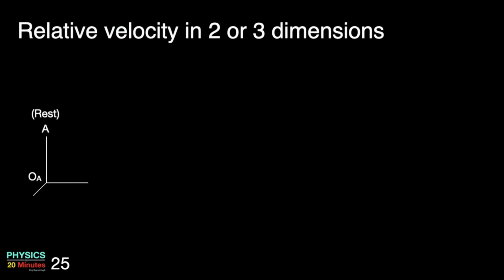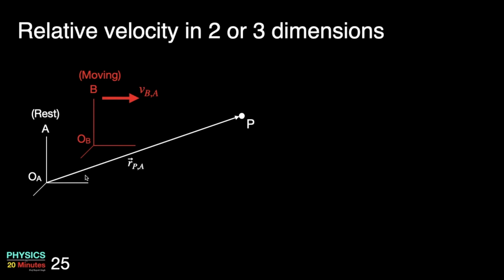Now let's find out relative velocity in 2 or 3 dimensions. Let's have our rest frame, which is the A frame. Let's have our moving frame, which is the B frame, which is moving with the velocity V with respect to frame A. Let's have a particle P. Its position from frame A can be described by drawing a position vector.